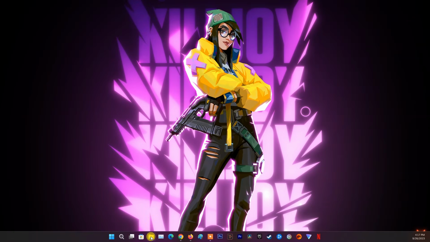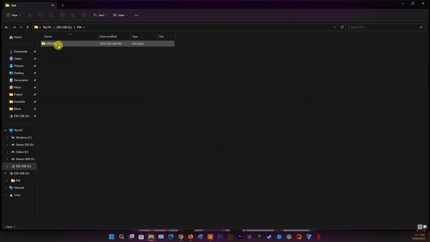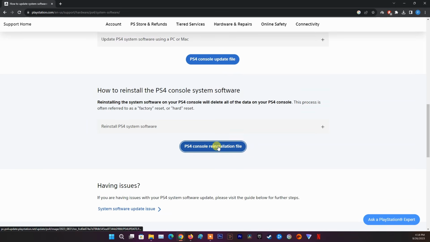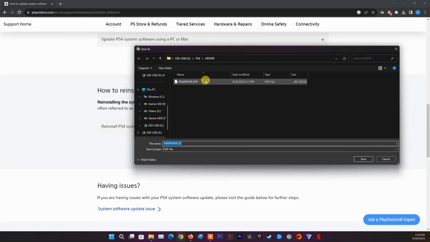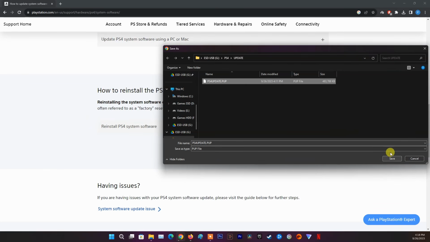In case the problem persists, then the next option you can do is initialize, reinstall system software. To do that, you just need to place the update file with the reinstall file in USB drive. One more time, connect the USB drive to the computer. After that, visit PlayStation site. Now, download PS4 console reinstallation file.